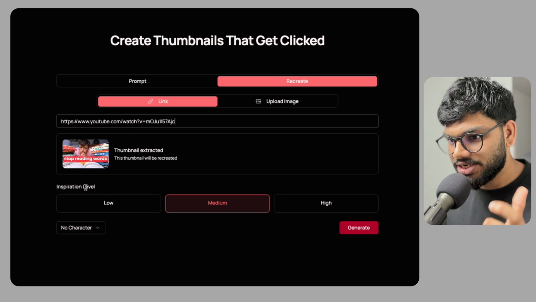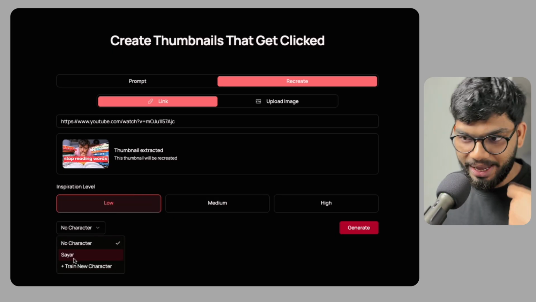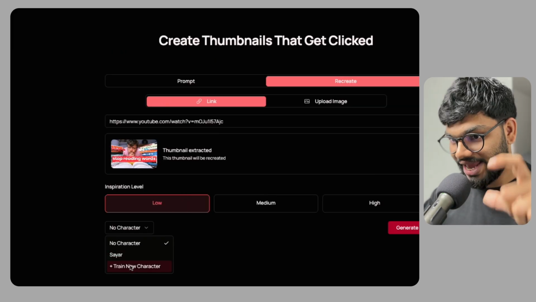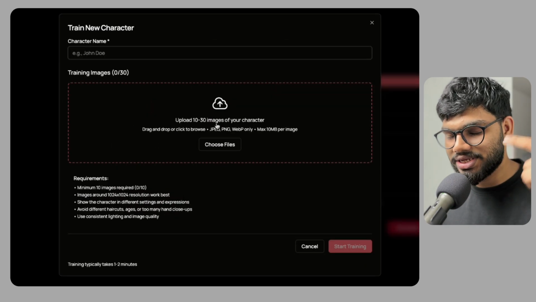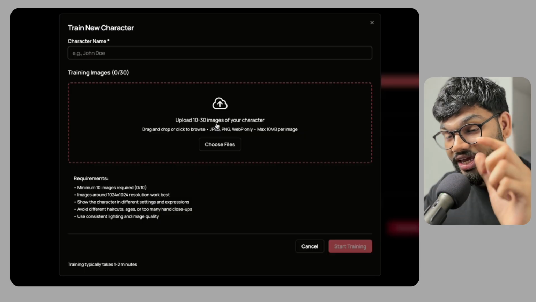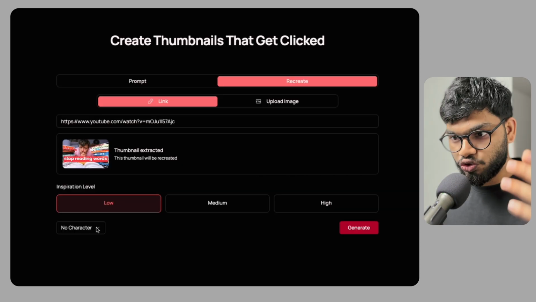For inspiration level, set it to low and click on the character. Here I have already trained a character by my name. You can click on train new character and add up to 30 images of your character and name the character, and this will trigger a training process. Once the training is completed, you can use that character in your thumbnails. So the character remains consistent for thumbnails that you create. Let me show you how it works.